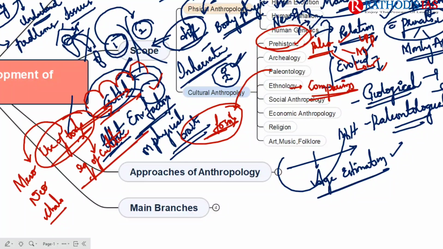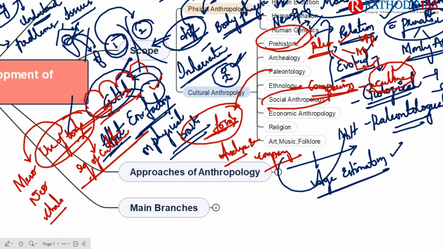It is a comparison, and a comparison of what? It is a comparison of cultures. It is also called cultural anthropology. And the next one is ethnography. Ethnography is the study of culture through direct as well as indirect observation. So in ethnography, we will analyze the data, and we will also compare the data, and we will come to a conclusion.